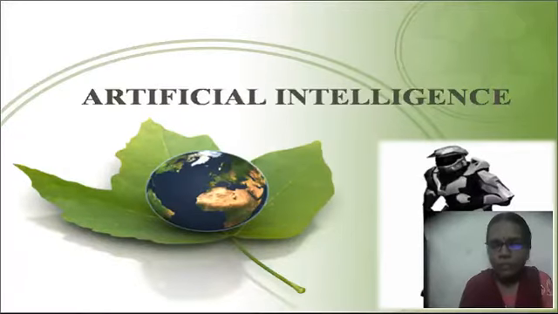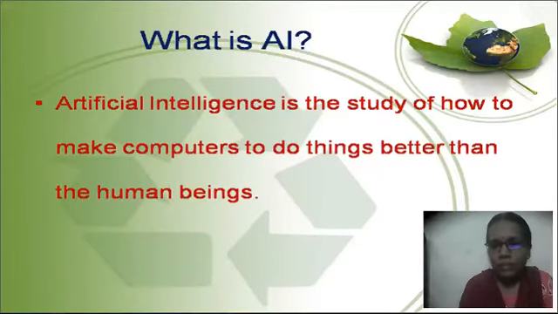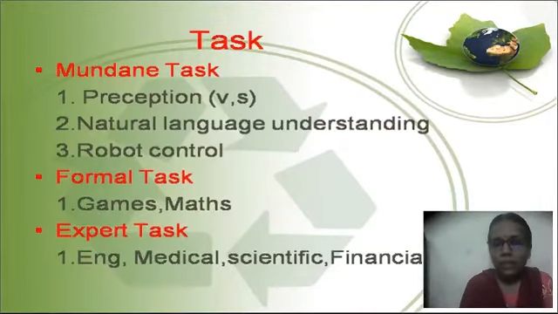Now let me give a small lecture on artificial intelligence. What is artificial intelligence? It is the study of how to make computers do things better than human beings, and various tasks of artificial intelligence we shall see now. They are mundane task, formal task, and expert task.